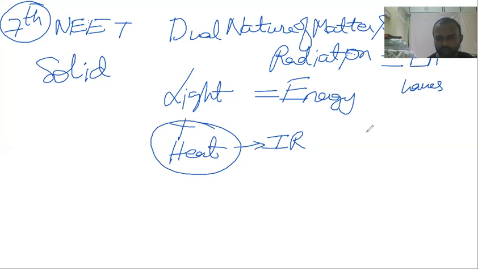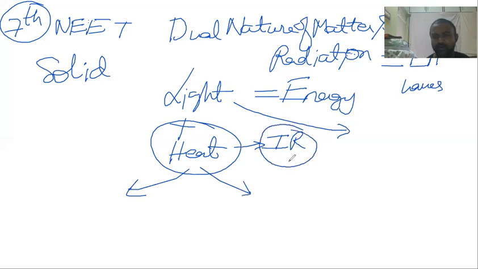And your torch light is having light. Tube light is also light. LED light is a light. So anything which has illumination is called light. Heat may or may not have illumination. IR, infrared, has no illumination at all, but it is having energy in it. It doesn't glow red or anything. Even though it is written infrared, it doesn't glow red. It is just simply after red. That's why the name is infrared.